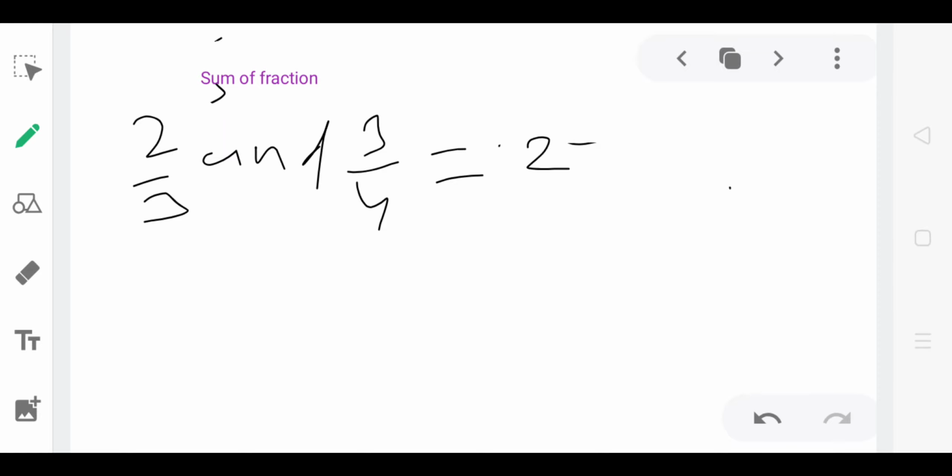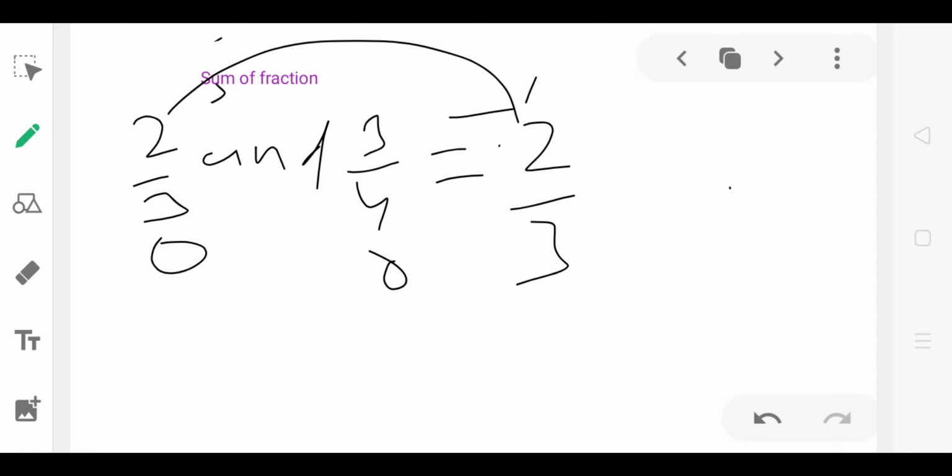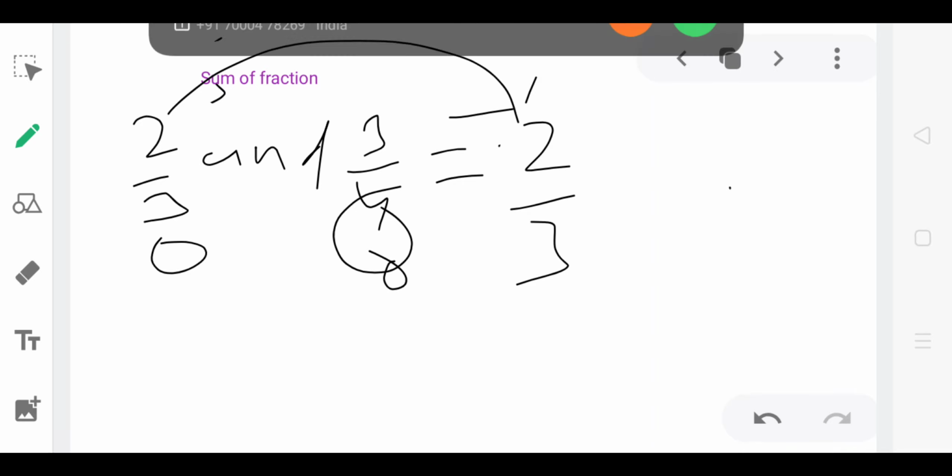Then you add 2 by 3 and first you make the denominators of both numbers the same, 3 and 4. Here the denominator is 3 and here it is 4. Then you multiply this fraction by 4 in numerator and denominator, and the other fraction by 3 in numerator and denominator. Your first fraction is 2 by 3. If you want to equalize the denominator, then you multiply the other fraction.